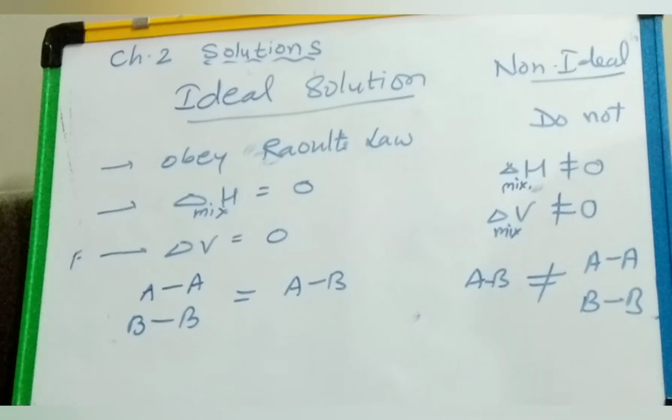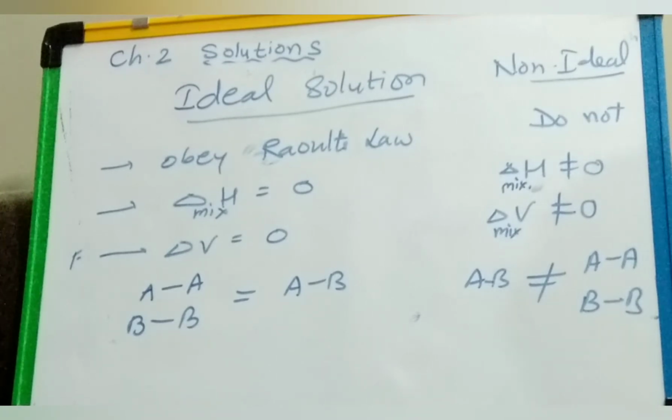Now see ideal and non-ideal solutions. First of all, what is an ideal solution? An ideal solution is one which obeys Raoult's law over the entire range of concentration, meaning at all concentrations it follows Raoult's law.